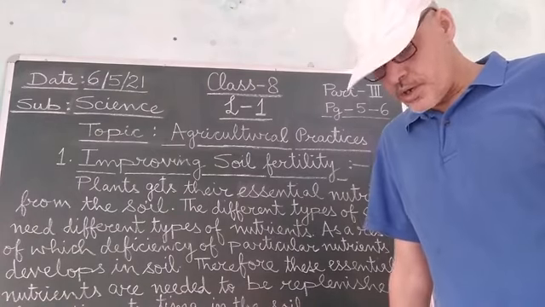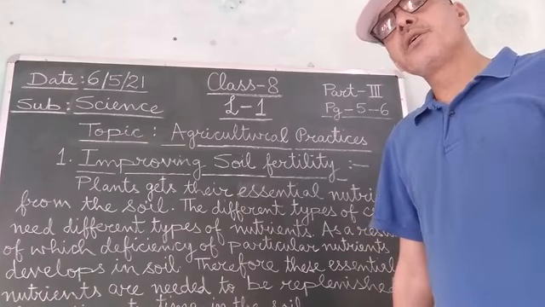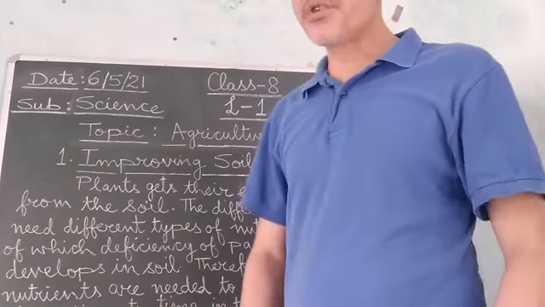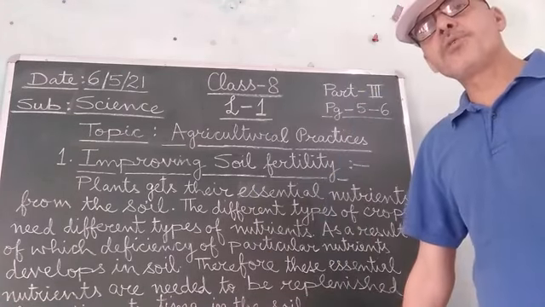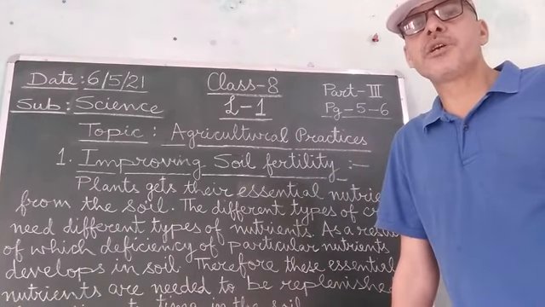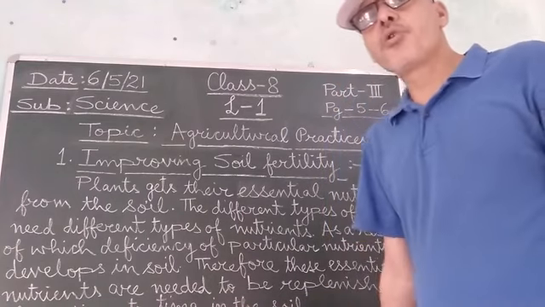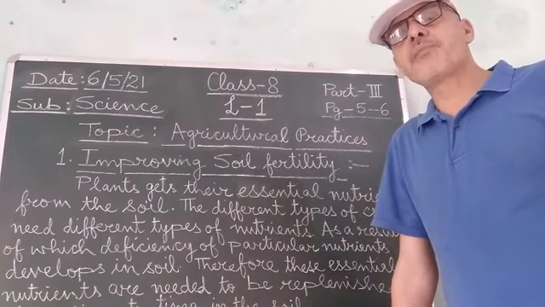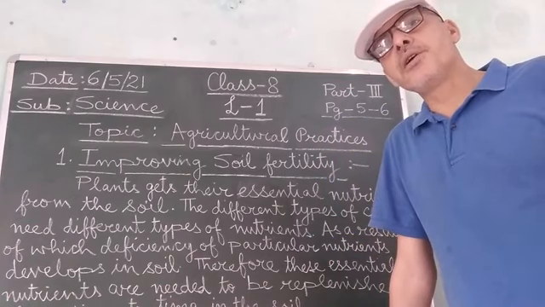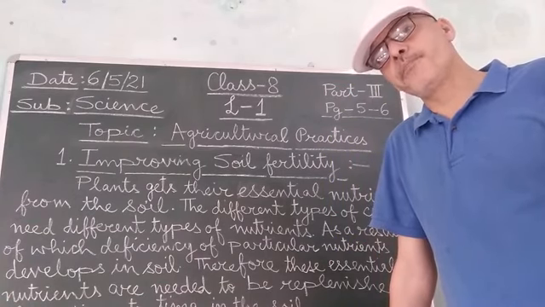Some of the common fertilizers which are generally advised to be added into the soil to improve its fertility are urea, superphosphate, potash, etc. These are some of the common types of fertilizers which the farmers are being advised to add into their soil in order to improve the fertility of the soil.